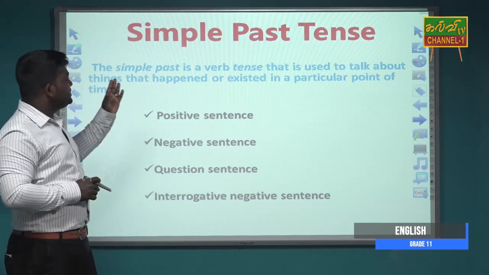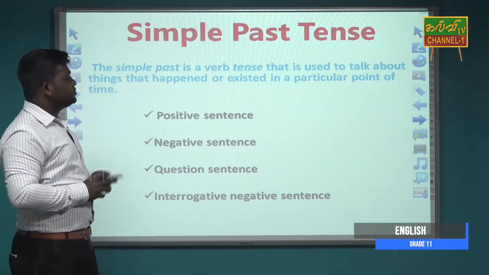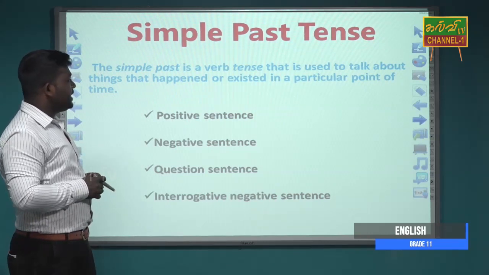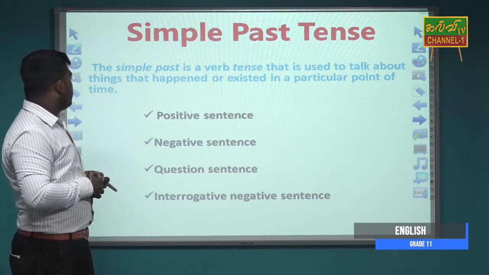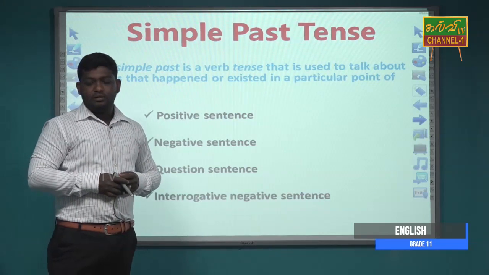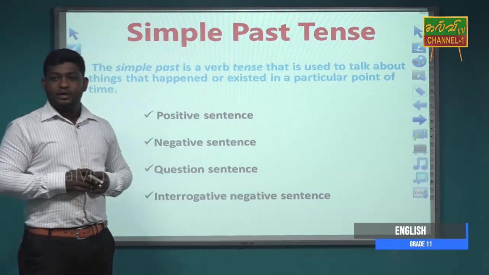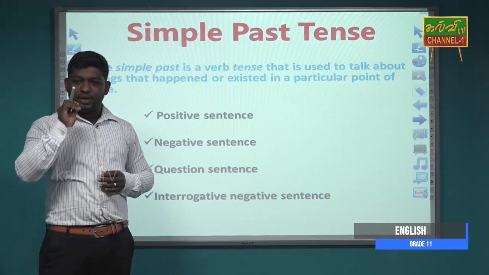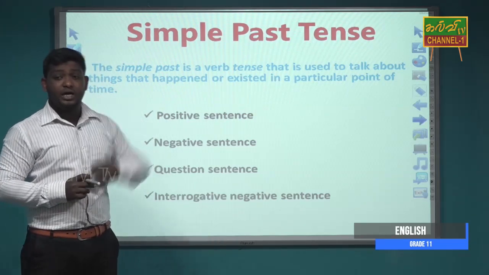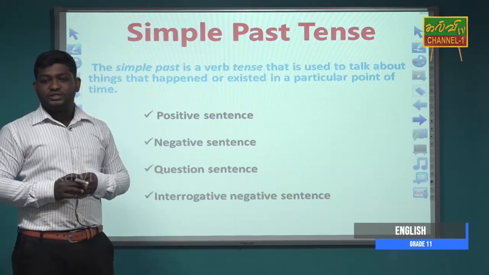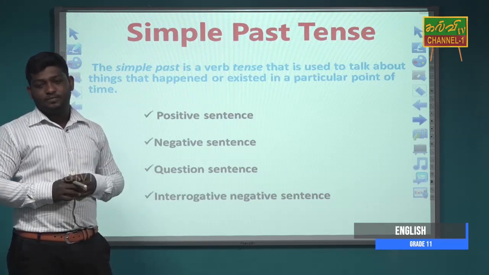The simple past tense is a verb tense that is used to talk about things that happen or exist at a particular point of time. We can simply say, we use simple past tense to express the regular actions which happened.